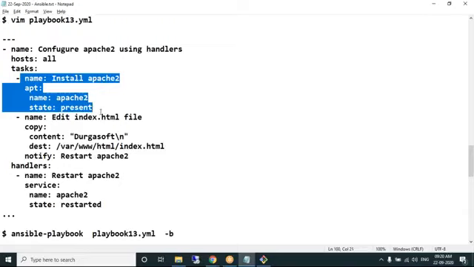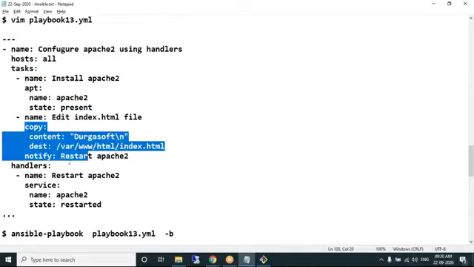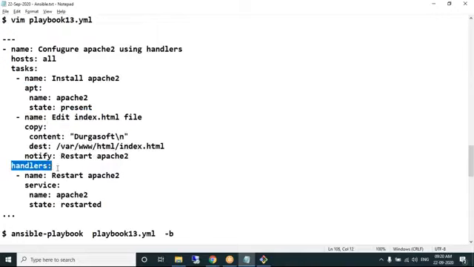How do you link a particular handler to a particular module? Using notify. Do you have notify in the APT module? No. So this is the notify. In that notify, what you are mentioning is a name, that's nothing but the name of the handler. This means when the copy module is successful, then only the handler gets executed.